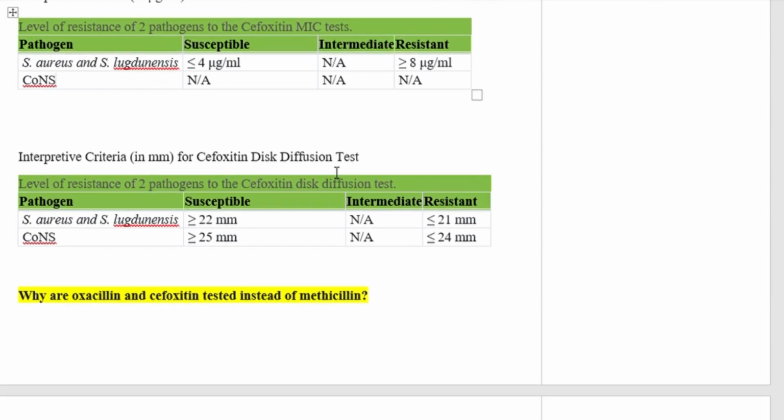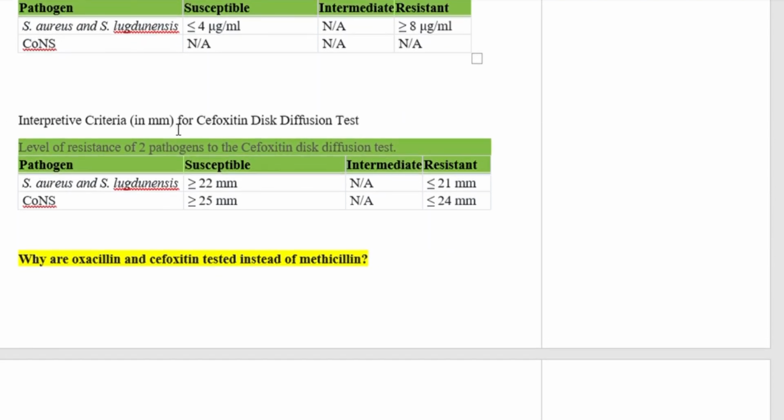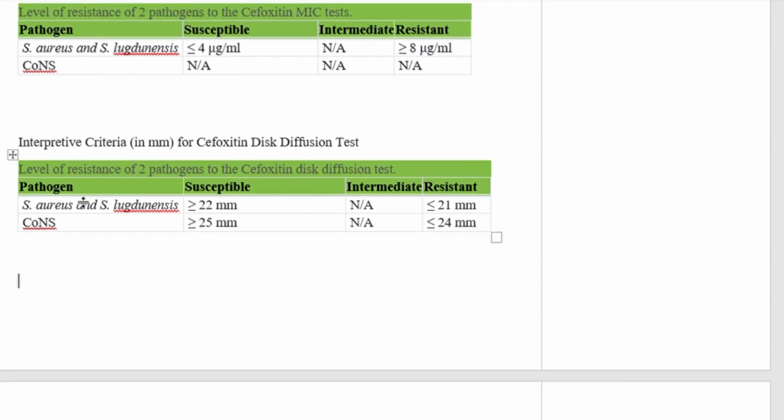So interpretive criteria in mm for cefoxitin disk diffusion. Now we are talking about the disk diffusion test, which is more common in laboratories. For the cefoxitin disk diffusion test, Staphylococcus aureus or Staphylococcus lugdunensis should produce a zone of inhibition more than or equal to 22 mm in order to call them susceptible, while a zone of inhibition less than or equal to 21 mm is considered resistant.